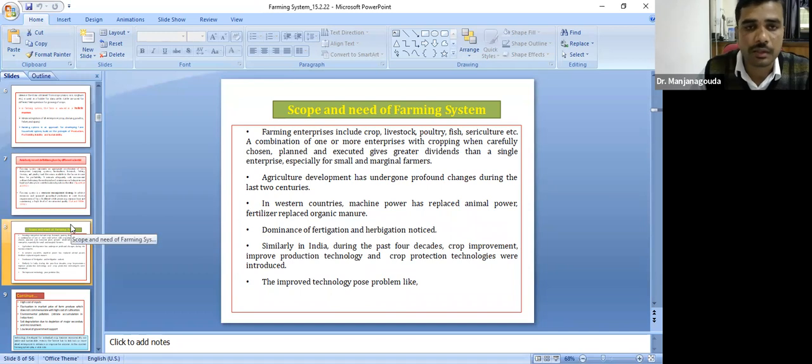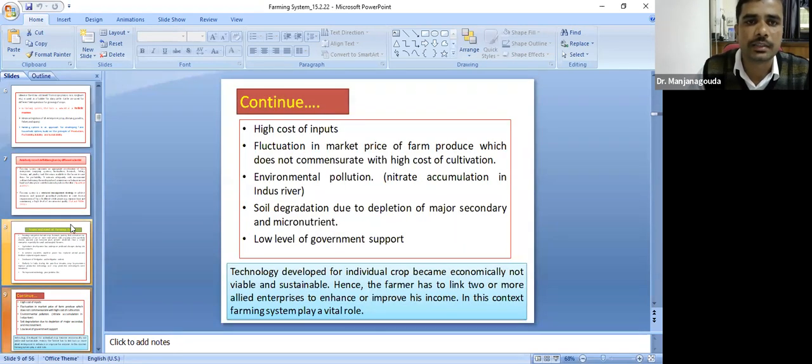Because of the green revolution, the adoption of improved intensive input use has posed some problems, like the high cost of inputs, fluctuation in market prices, and environmental pollution, that is, excess use of nitrate fertilizer which accumulates and causes blue baby syndrome. Soil degradation is also one of the problems in India. Around 175 million hectares is degraded land, according to the National Bureau of Soil Survey and Land Use Planning. This is mainly due to soil acidity, alkalinity, wind and water erosion, and a low level of government support. These are some of the major problems.